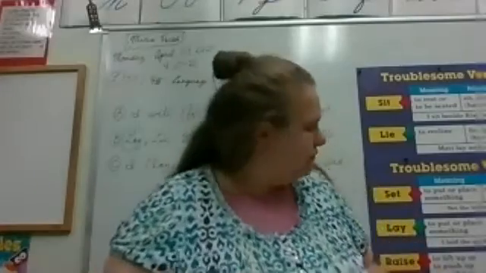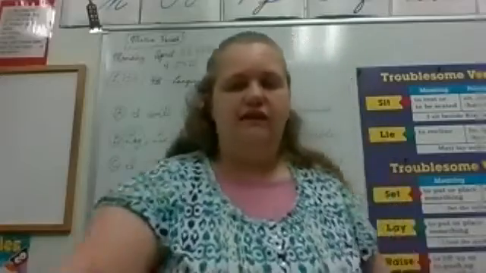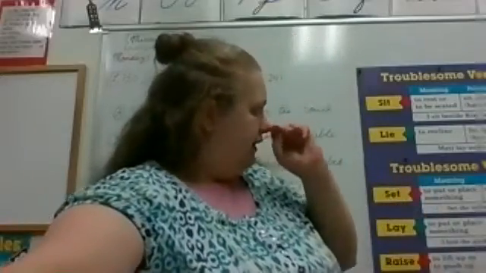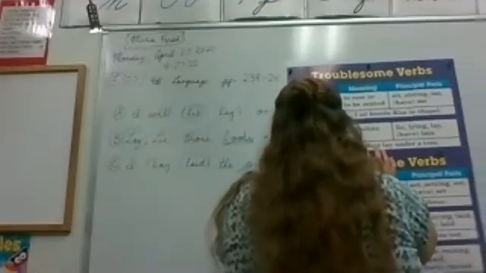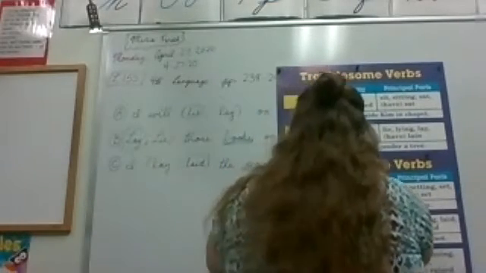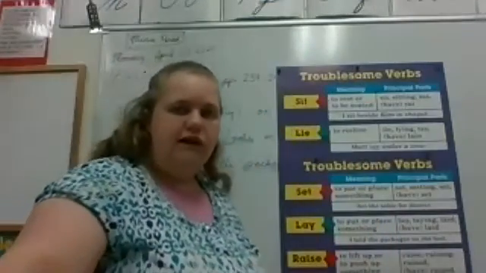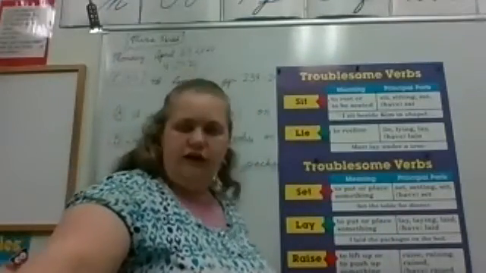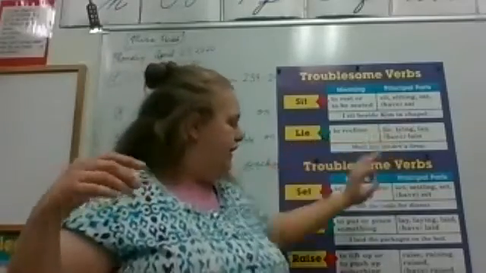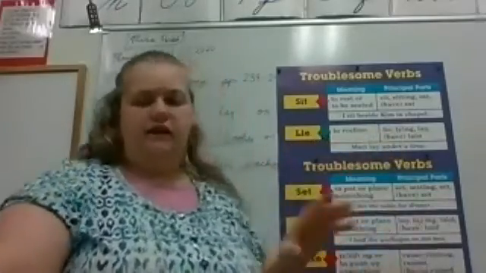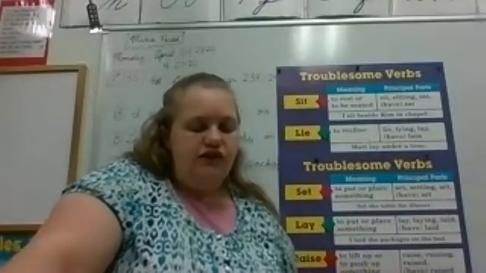Looking back at our chart, which you can't see all of it. Let me see. Yeah, okay, there we go. It's all in the screen. So, all right, so lie, lying, lay, have lain, lay, laying, laid, have laid. Keep that in your mind, okay? So laid is underlined and tools is circled.